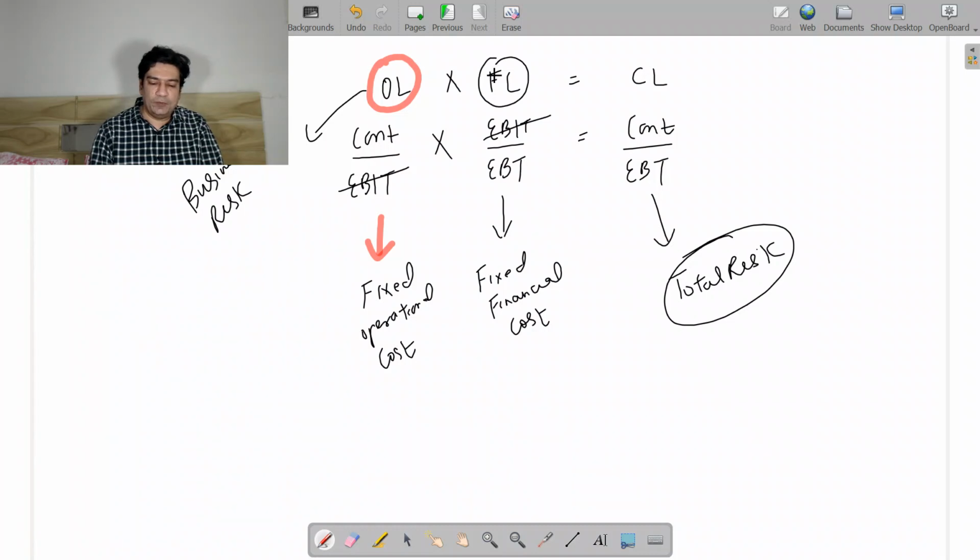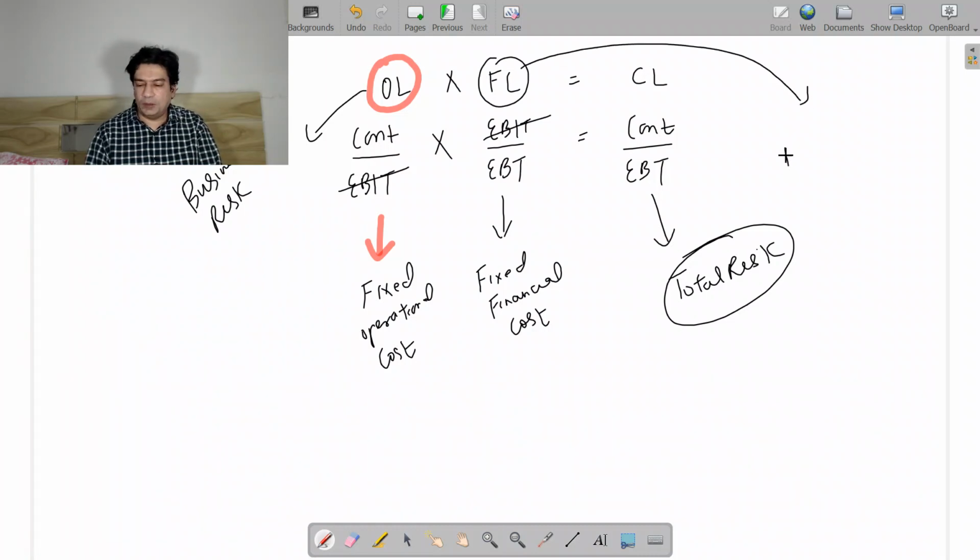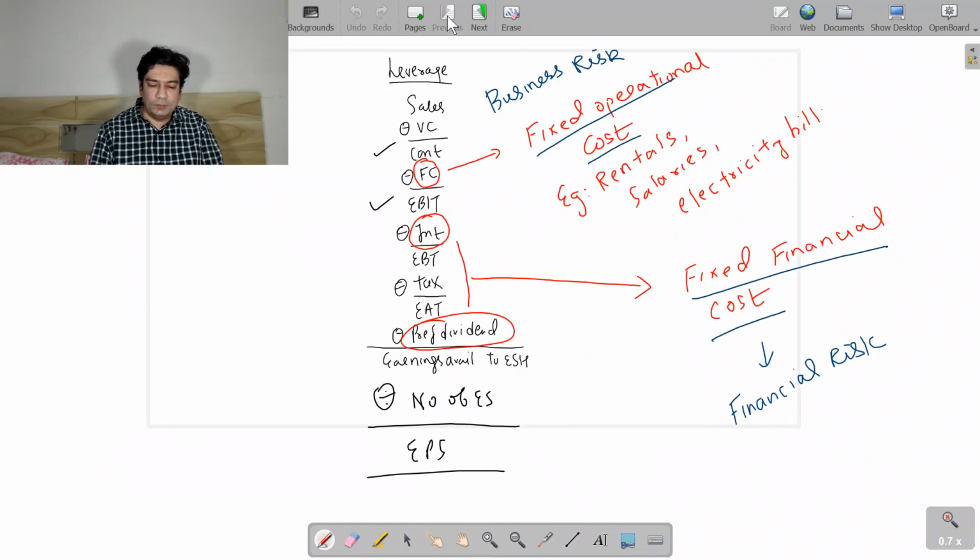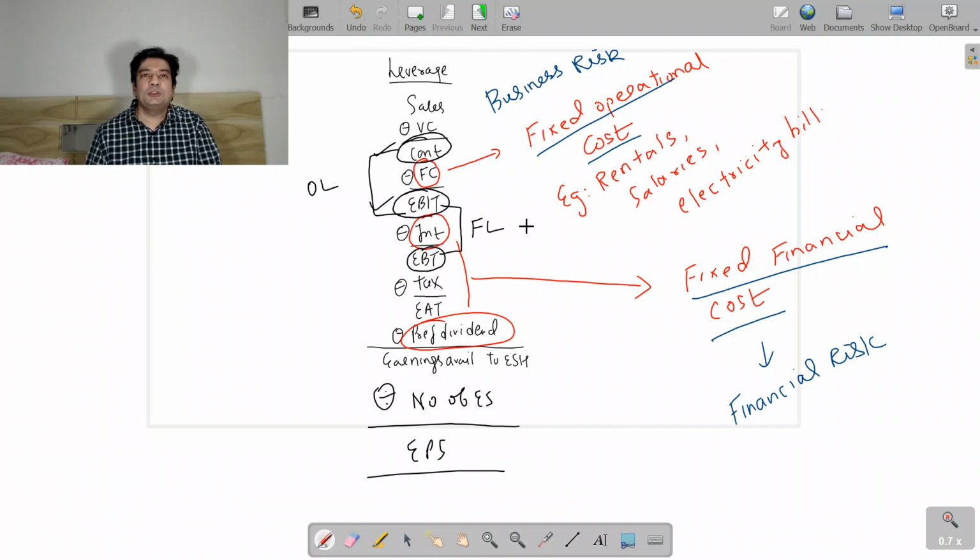When I talk about financial leverage, I will be talking about the financial risk. And when I talk about combined leverage, I will be talking about total risk. So when you divide contribution by EBIT, you are going to get operating leverage. When you divide EBIT by EBT, you are going to get financial leverage. And when you multiply operating leverage with financial leverage, you are going to get combined leverage.